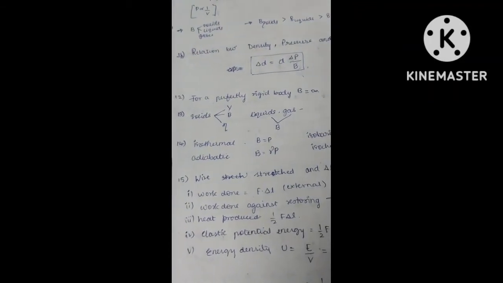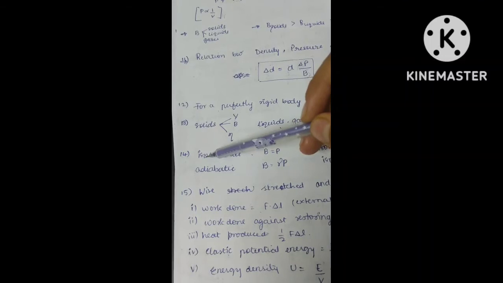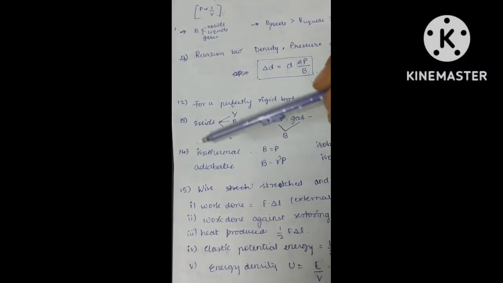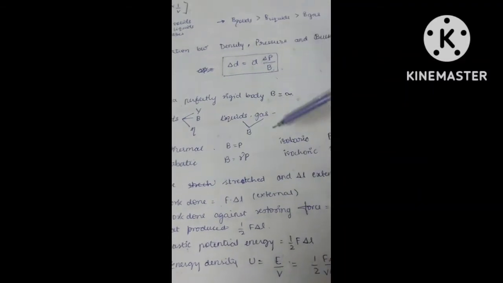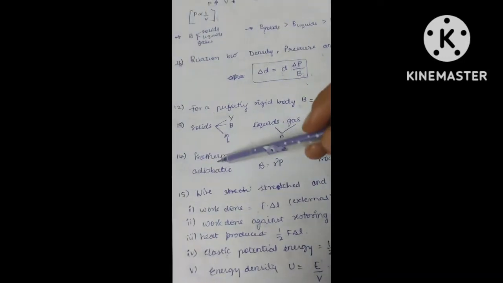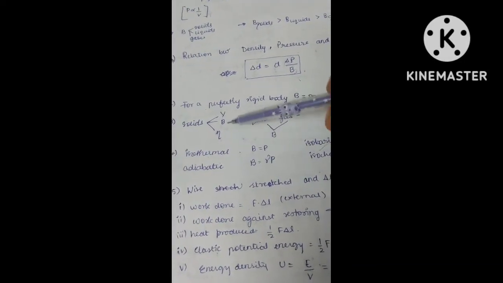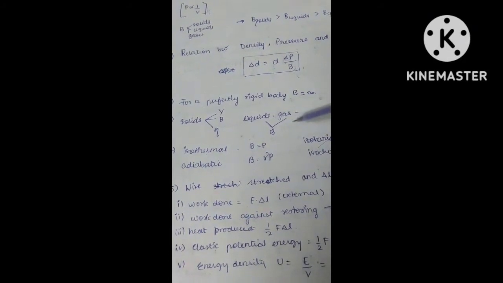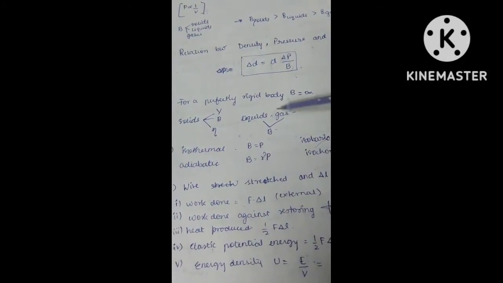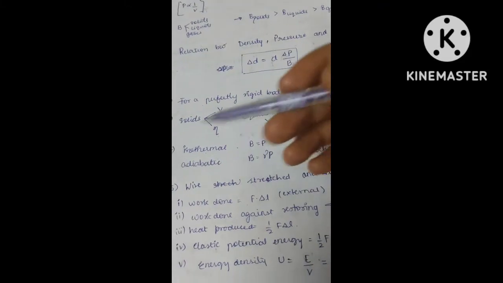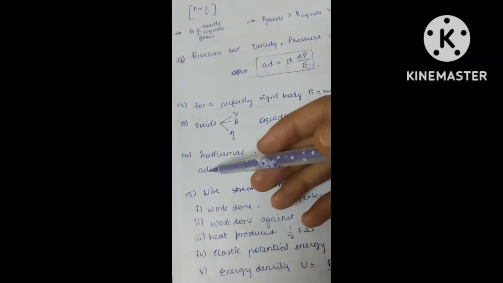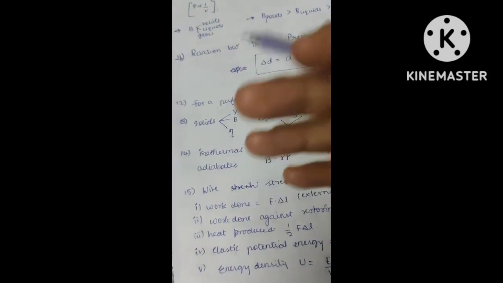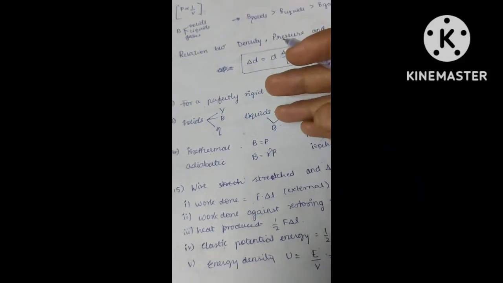Please ignore that sound. Next, the 14th point is isothermal, adiabatic, isobaric, isochoric. For this, how do you represent your bulk modulus? Because, as I said, gases can be expressed through bulk modulus. Now for gases, it will compress and expand at constant temperature, constant volume, constant pressure.